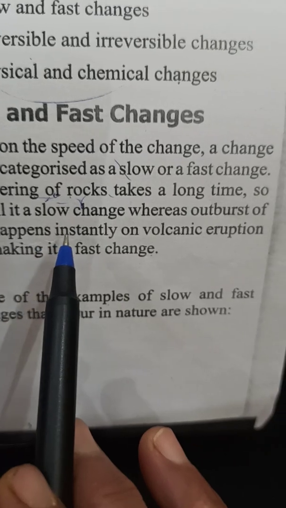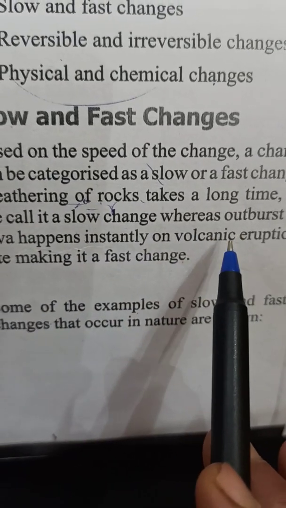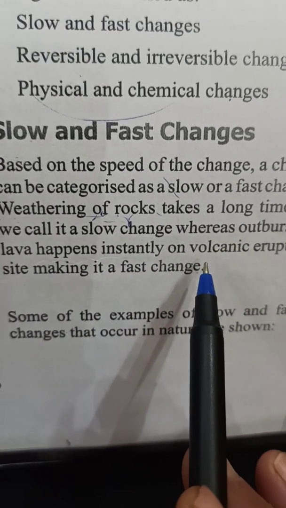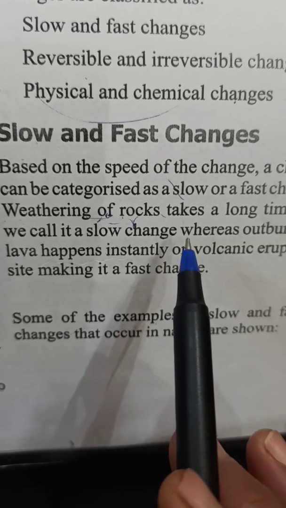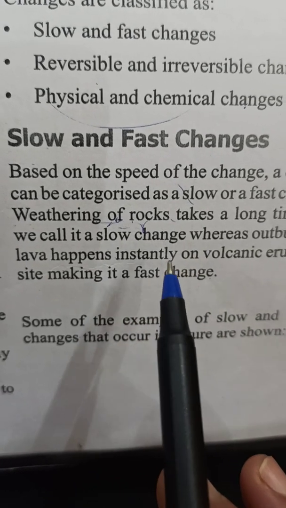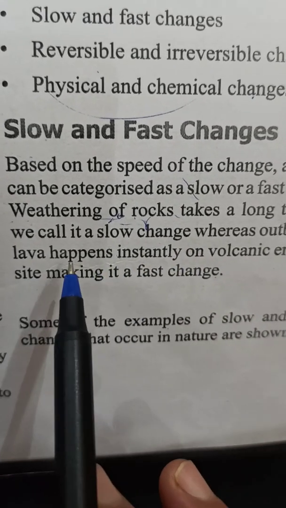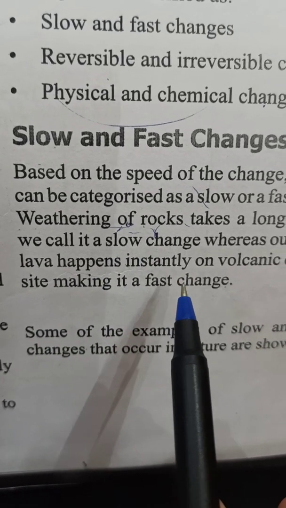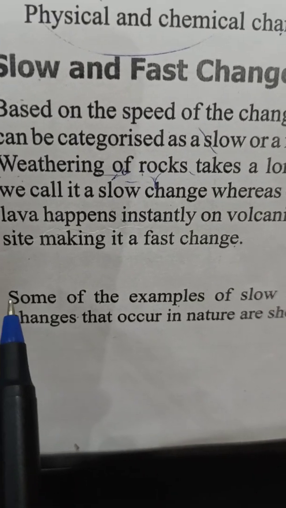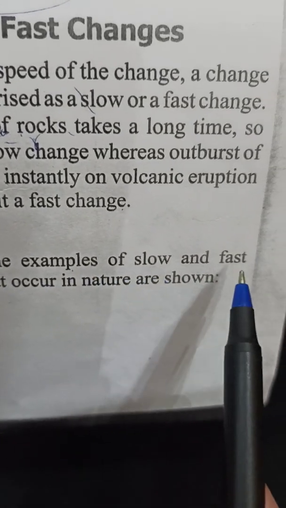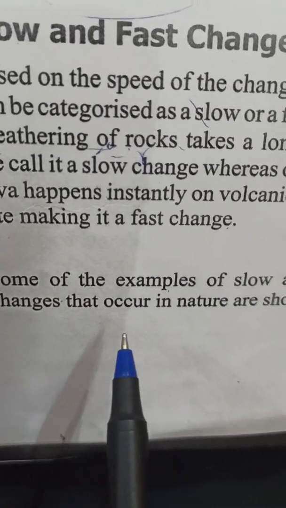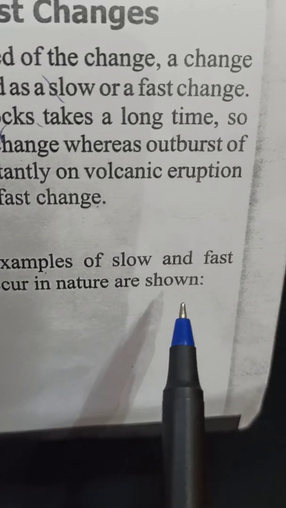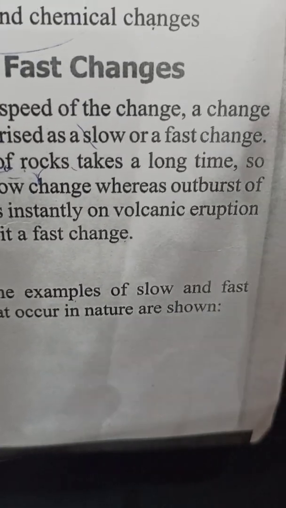You know that when lava comes out from the earth surface, it bursts immediately. Okay, so this is a fast change. It is an example of fast change. So some of the examples of slow and fast changes that occur in nature are shown in this diagram.